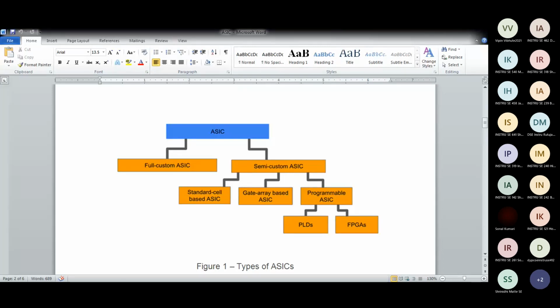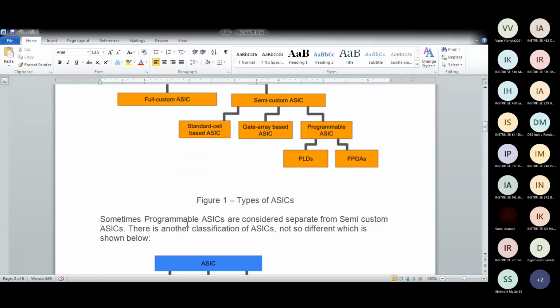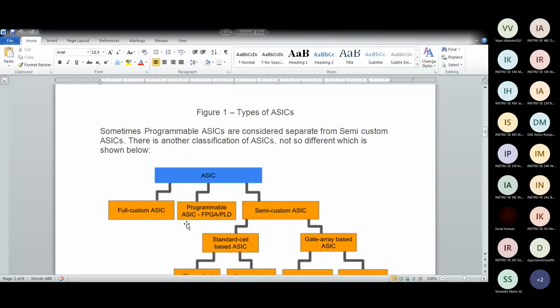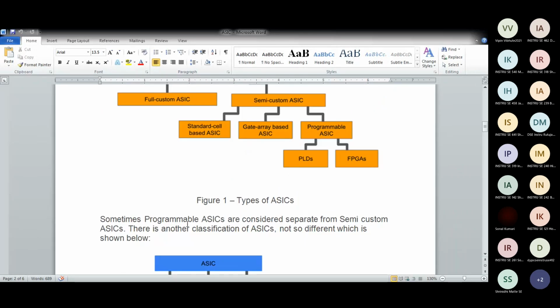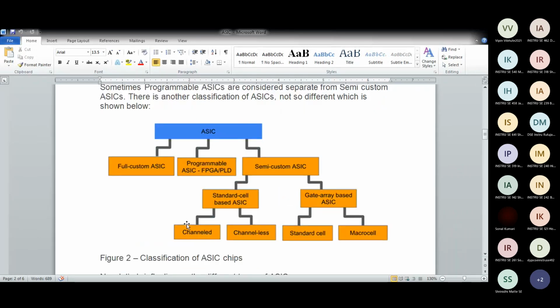So proceeding ahead. Again, classification. So these are the types in classification: custom build ASIC, programmable ASIC, then semi-custom ASIC, and they are again classified.